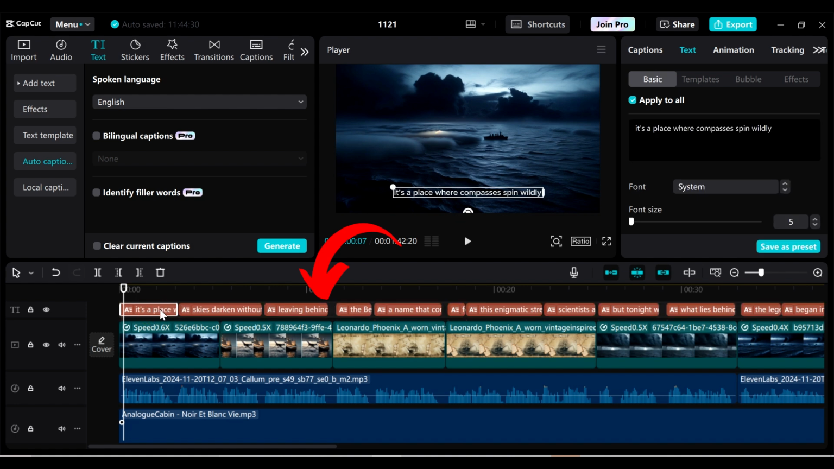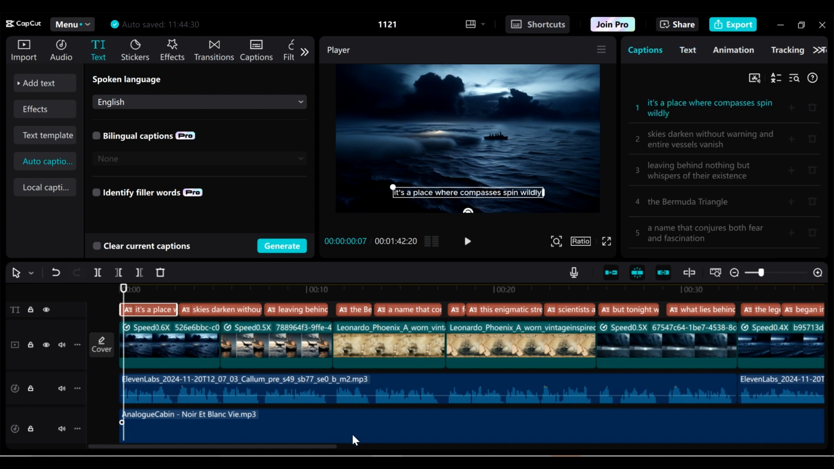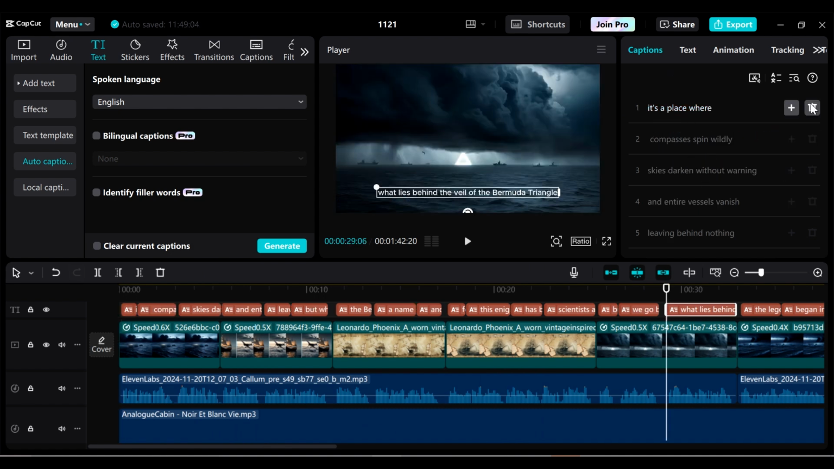You can see them in this sort of burnt orange here. Yeah, you can already see them placed also here. So we want to edit these captions, so just go to captions here, and then you just go through them to ensure that what is being written here is what you want it to say. Yeah, so once you're done, go to text here.